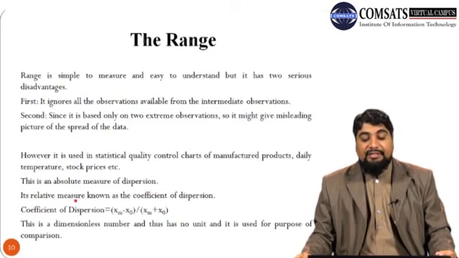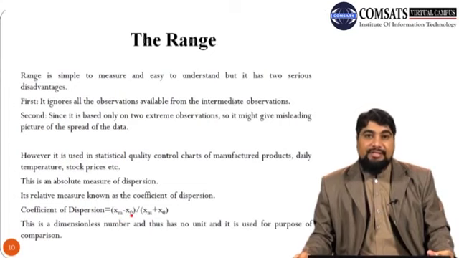Its relative measure, which is known as coefficient of dispersion, is given by: coefficient of dispersion is equal to XM minus X naught, the largest value minus smallest value, whole divided by XM plus X naught, the largest value plus the smallest value.